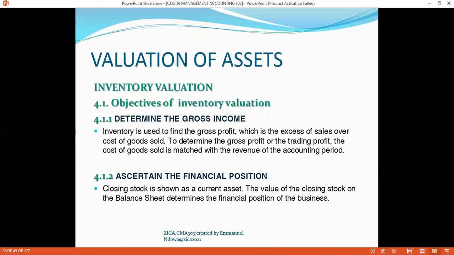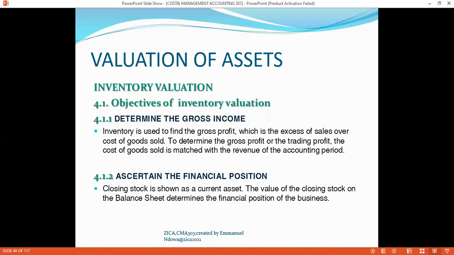When you have your cost of goods within a specified period, you match it with the revenue for that period. That is the matching concept in financial accounting. If you match your revenue and your cost of goods, you will get your gross income.